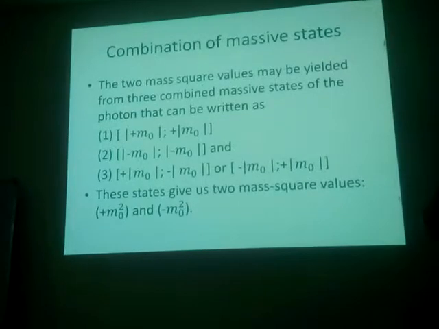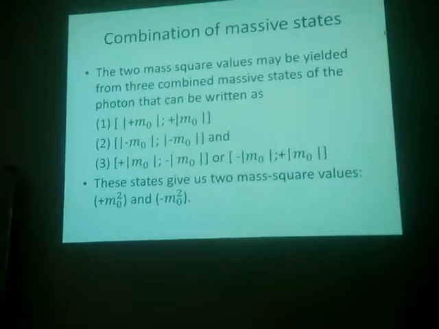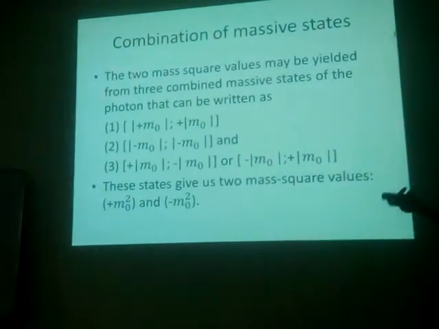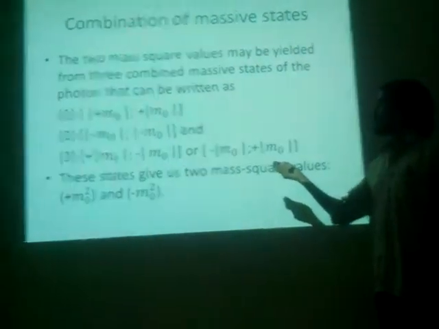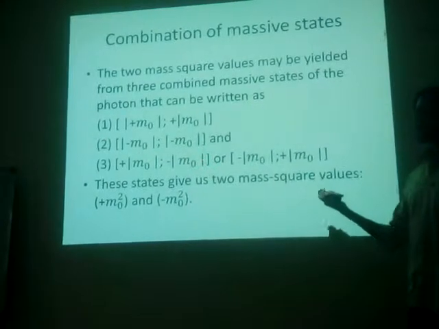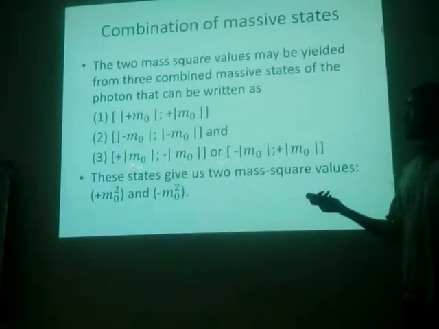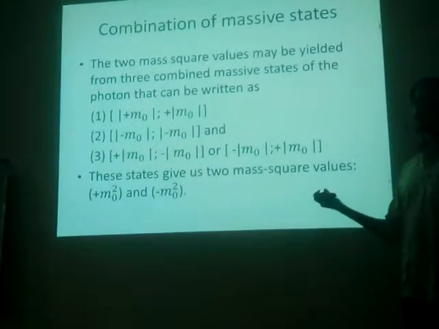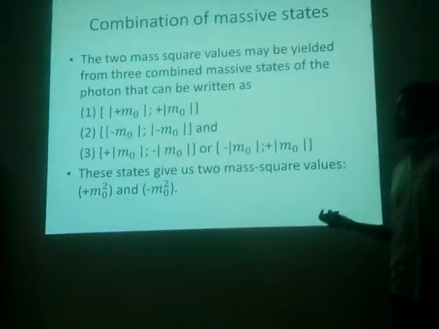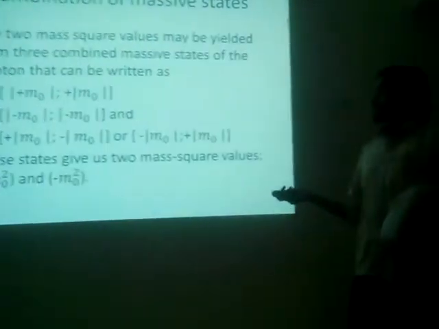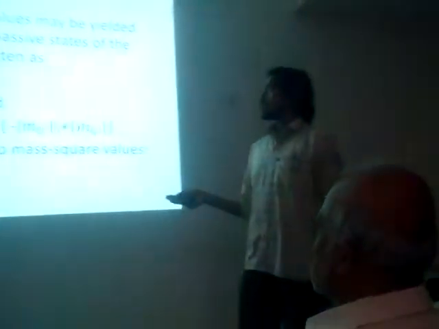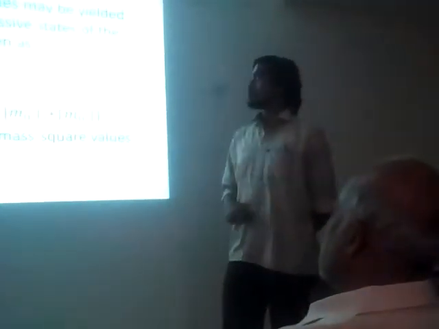Since we got two values, plus m0 square and minus m0 square, they can be achieved in four ways. Plus m0 and plus m0 give plus m0, minus m0 and minus m0 give plus m0, and these two mixed give the same thing, minus m0. So we have plus m0 square and minus m0 square. These two states are important since they will be shown in the next thing.